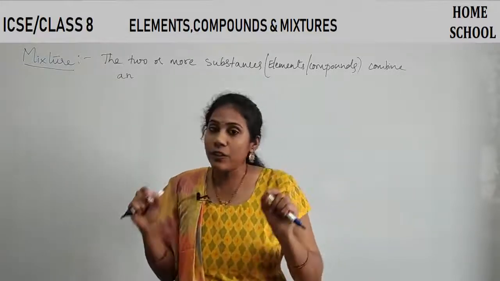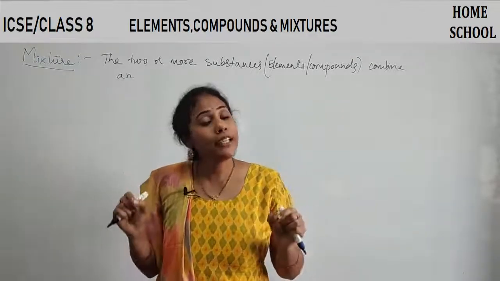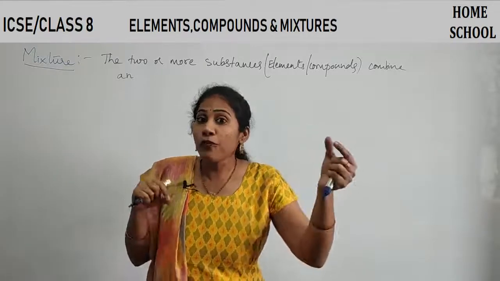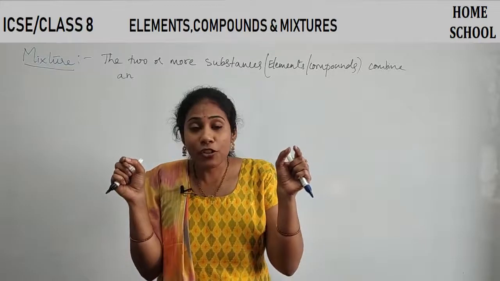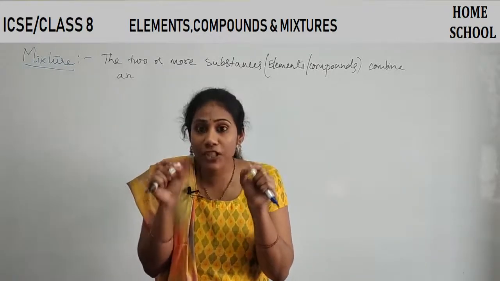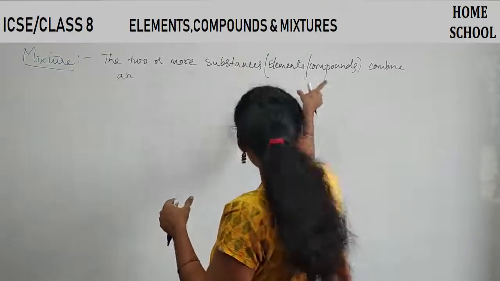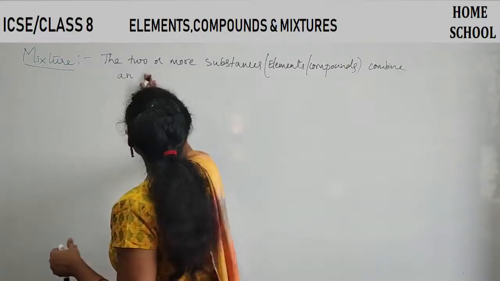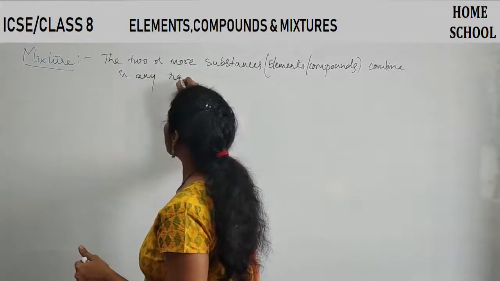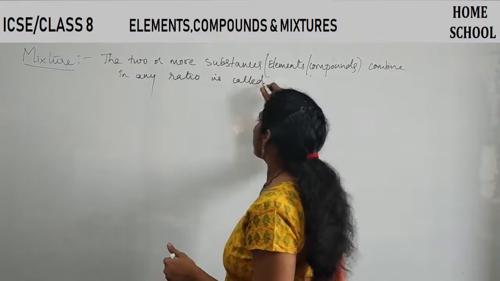Two atoms of hydrogen combined with one atom of oxygen, then only you get a compound called water, right? So to form a compound, elements should combine in a fixed proportion, in a definite ratio. But here, the two or more substances can combine in any ratio, is called mixture.